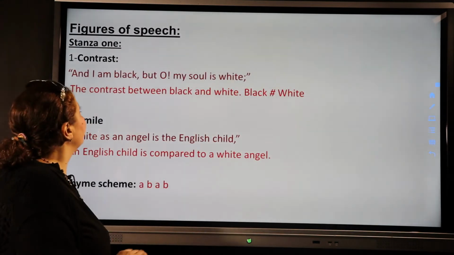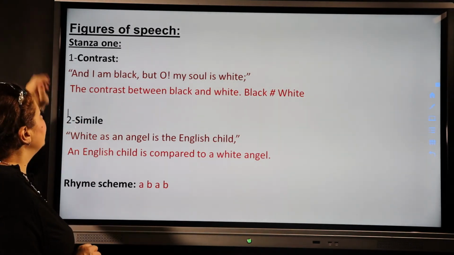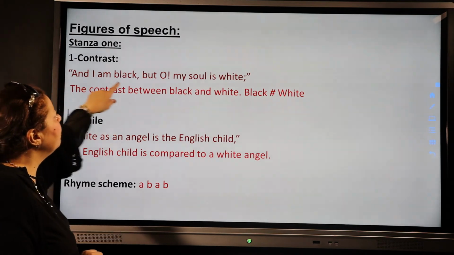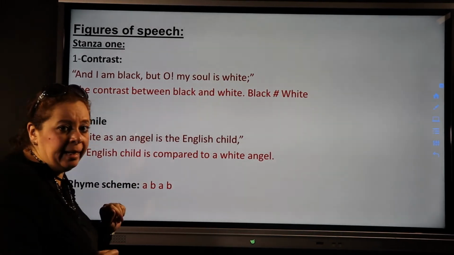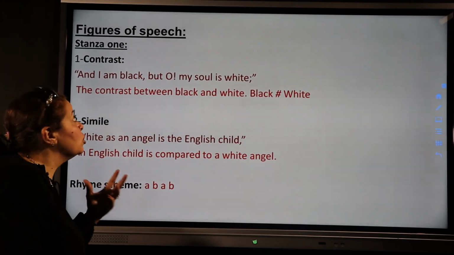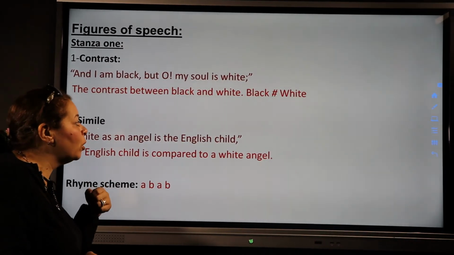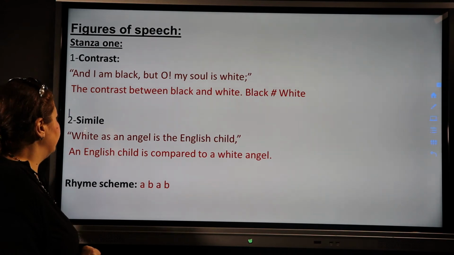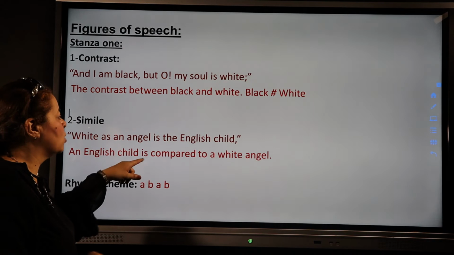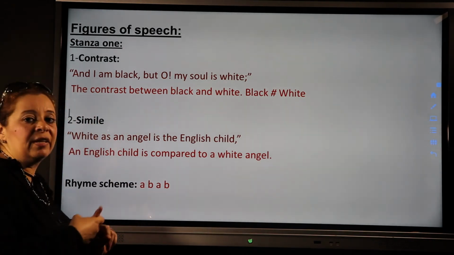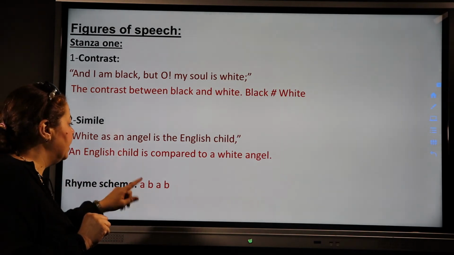Now let's discuss the figures of speech, or the literary terms as we call them. In the first stanza we have contrast. And I am black, but oh, my soul is white. The contrast between black and white, okay? Do you remember what's the function of the contrast? It emphasizes the meaning and makes it more clear. We also have simile. White as an angel is the English child. An English child is compared to a white angel, as if he is like a white angel. The rhyme scheme of this stanza is AB, AB.